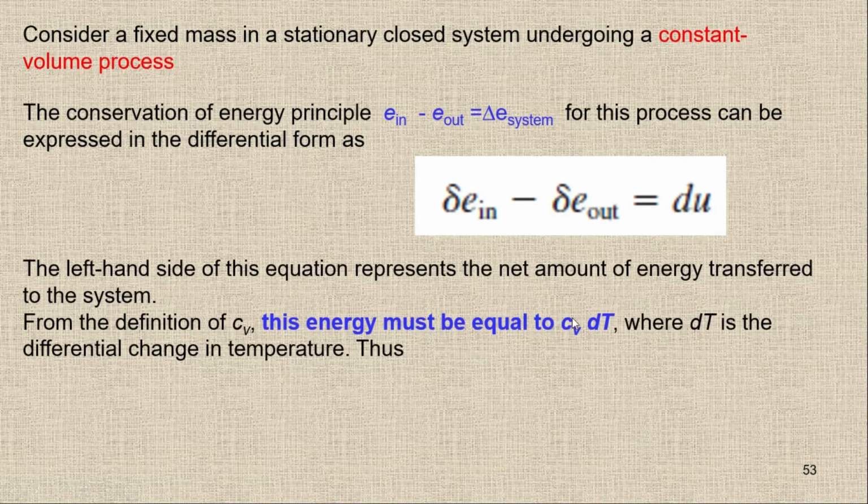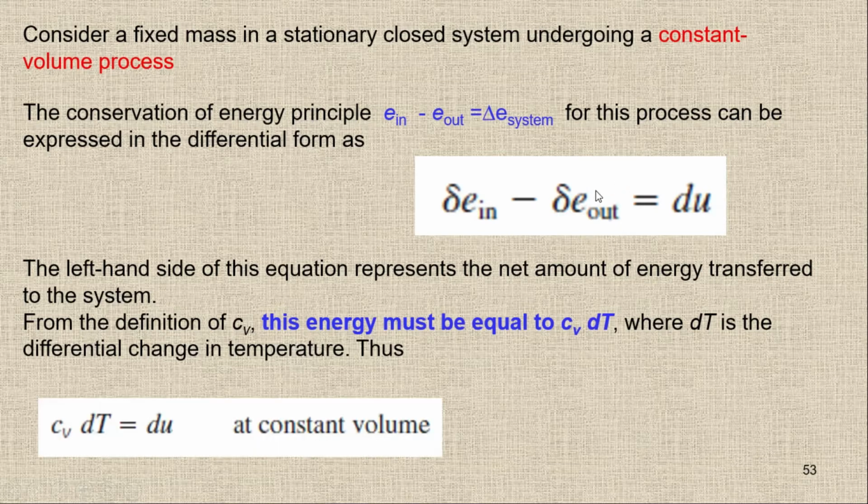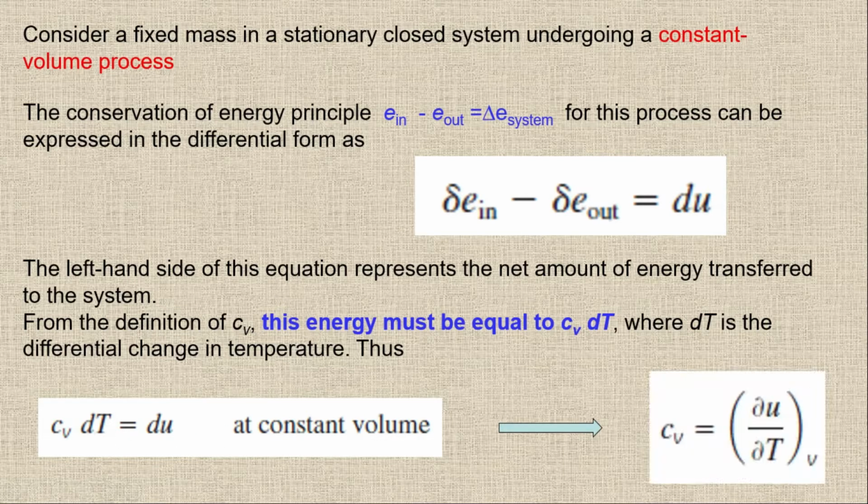So I can put this CV delta T here, so I will get it like this. So we have CV delta T equal to dU at constant volume, or I can rewrite it like this: simply CV equal to delta U upon delta T when we are going to keep the volume constant. So this is for constant volume. So this is the CV.